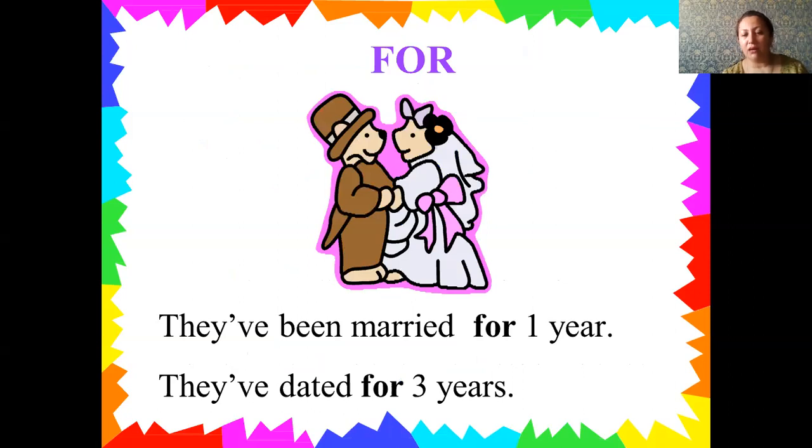They have been married for 1 year. 1 year ago they married. Nowadays their action is continuing. They are not divorced, therefore we can say that it is a continuation of the action. Or they have dated for 3 years. Here the action is also continuing, therefore we should go for duration of time, the continuation of the action.